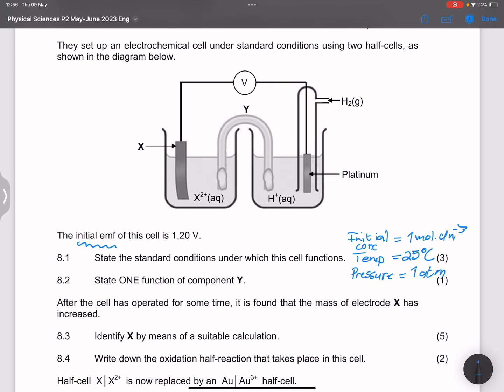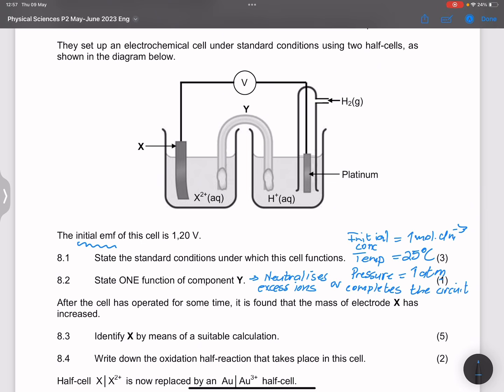Now they say state one function of component Y, that's the salt bridge. So remember we said that the salt bridge neutralizes excess ions, and that it completes the circuit. So you can say it completes the circuit. Okay. All right. So those are the two functions.